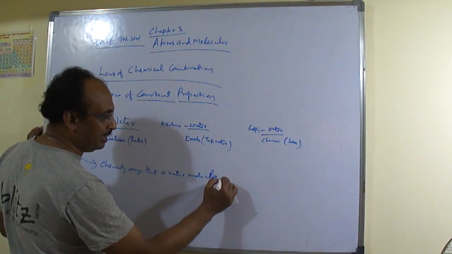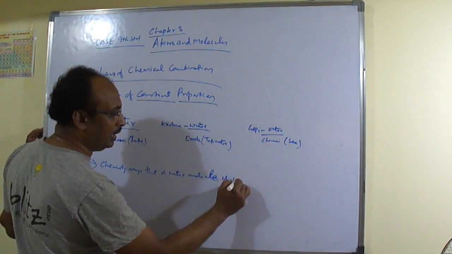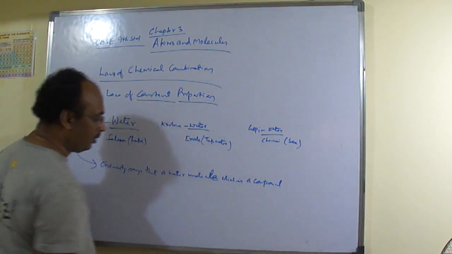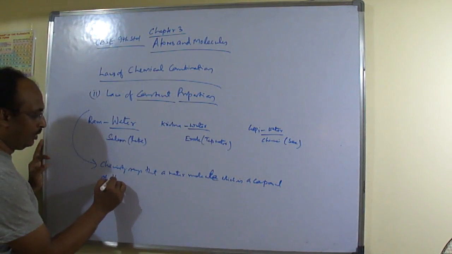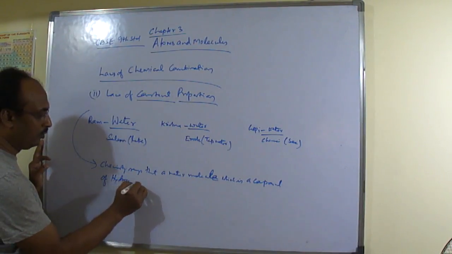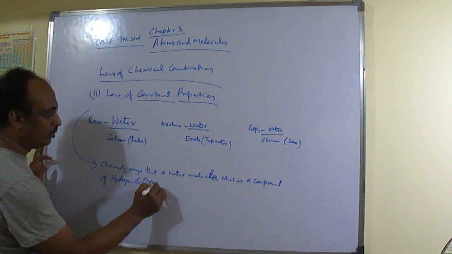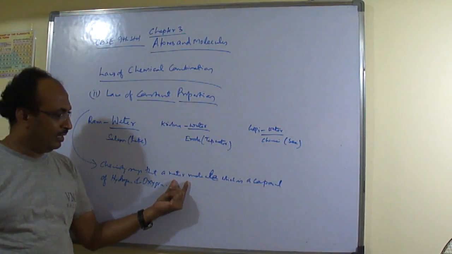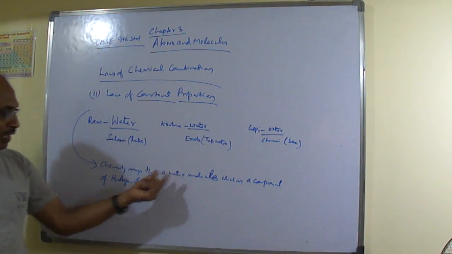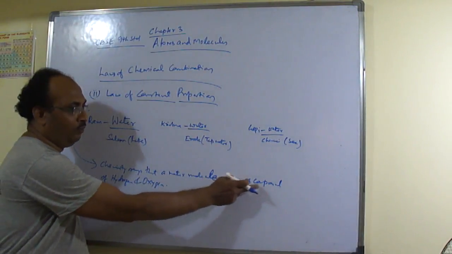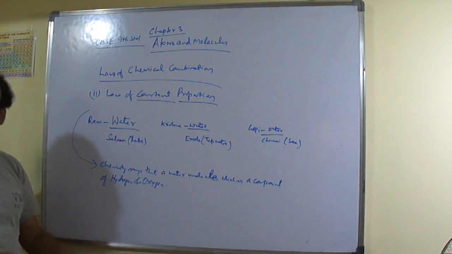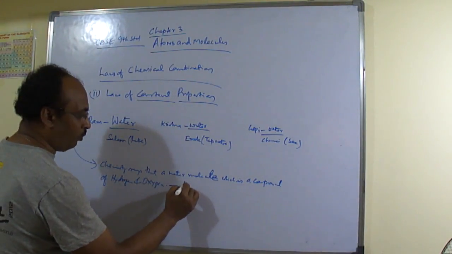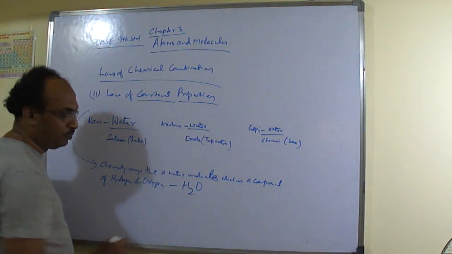Okay, so it is a compound of what? Of hydrogen and oxygen. So chemistry says that a water molecule is the compound of hydrogen and oxygen. So its chemical formula is given by H2O.